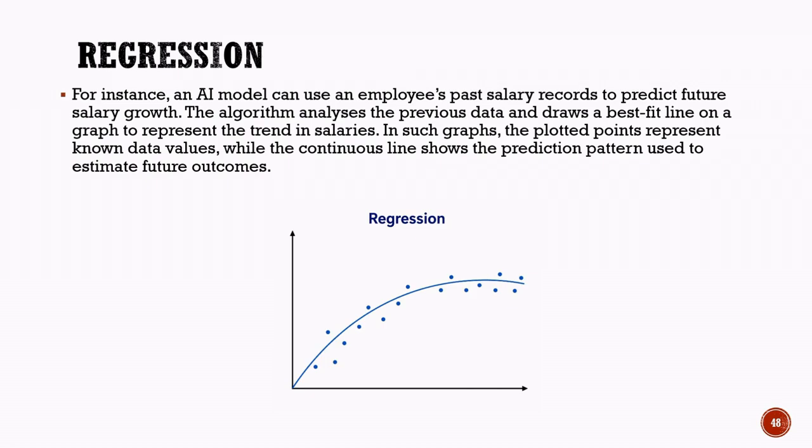When new information is provided, the regression model uses this learned relationship to predict future salaries. Unlike classification, which predicts categories, regression predicts continuous numerical values. This makes regression especially useful for forecasting problems such as salary prediction, sales forecasting, stock market analysis, house price estimation, and demand prediction.